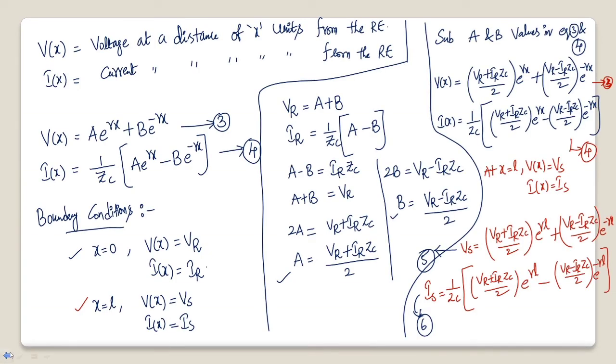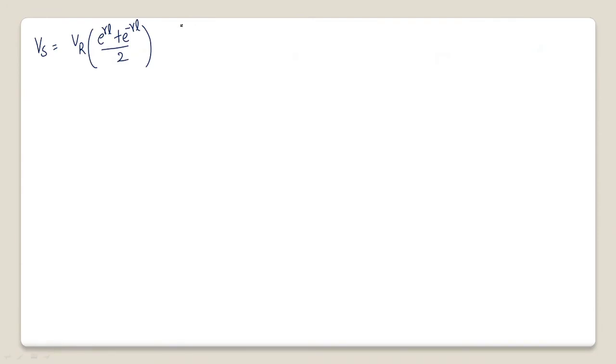Similarly, I want to take IR now. If I take IR Zc as common, what you will get? You will get e power gamma L by 2 as one term and another term is minus e power minus gamma L by 2. So plus IR Zc into e power gamma L minus e power minus gamma L by 2.